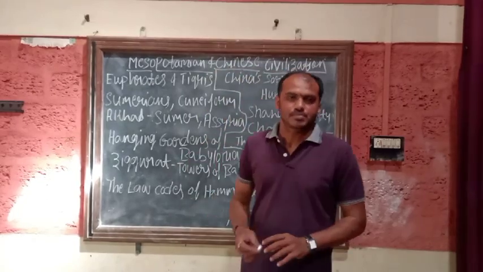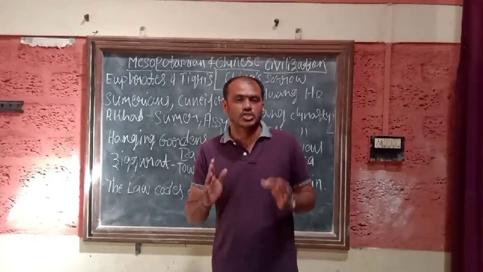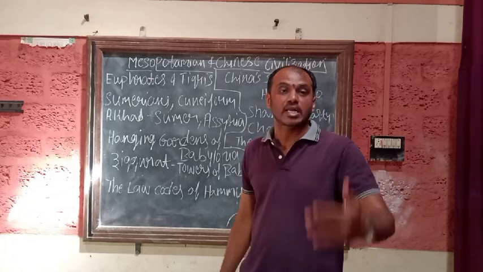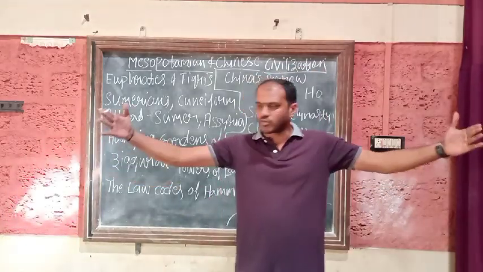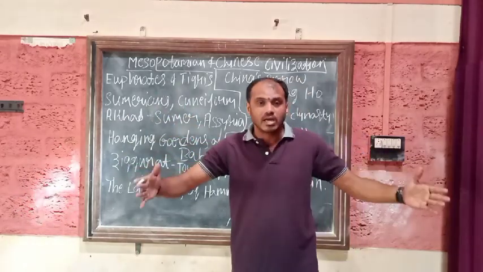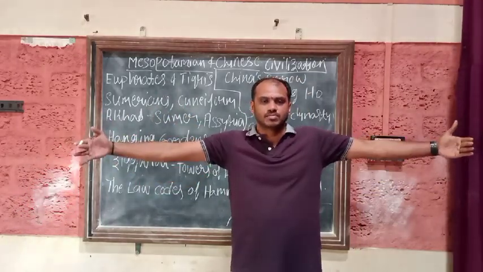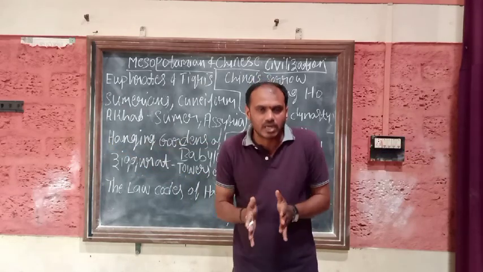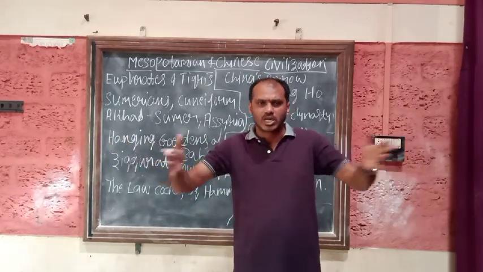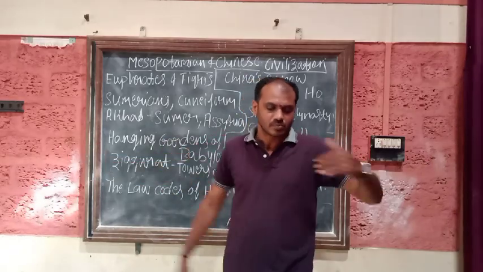So, Mesopotamia or the Mesopotamian civilization. Mesopotamia is an area that lies in the valleys between two rivers, a fertile area. When two rivers are there, the area in the middle is there, so quite naturally we have to think it is fertile.